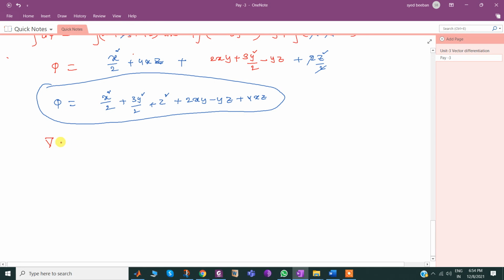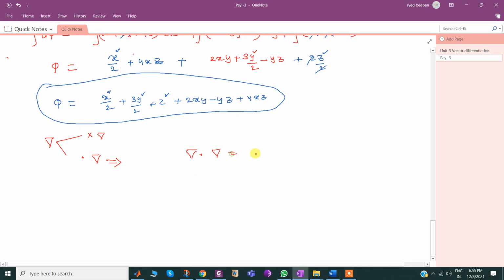Del is applied on del. Yes, I may use dot product, I may use cross product. Dot product del dot del, del cross del. Since it is a vector and vector, both are feasible. But at this moment, I want to go only on this. That means what will be the del dot del?